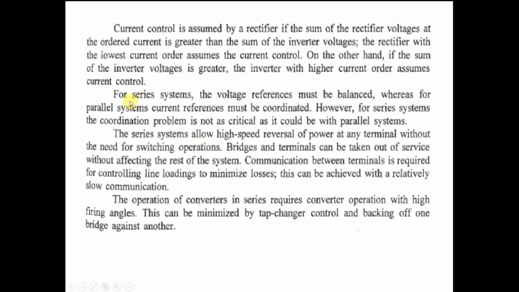For a series system, the voltage reference must be balanced, whereas for a parallel system, the current reference must be coordinated. Clear? Exactly opposite in parallel and series systems. In a series system we require to balance the voltage, whereas in a parallel system we require to coordinate the current reference. However, for a series system, the coordination problem is not as critical as it could be with the parallel system. The series system allows high-speed reversal of power at any terminal without the need of switching operation.